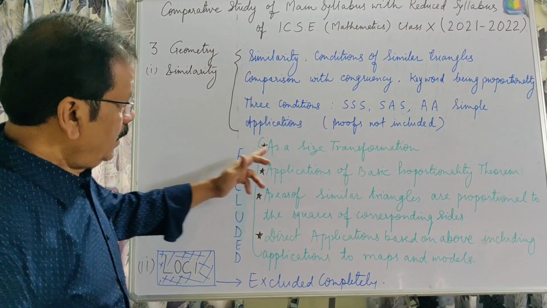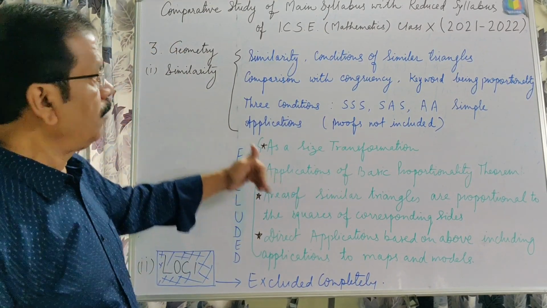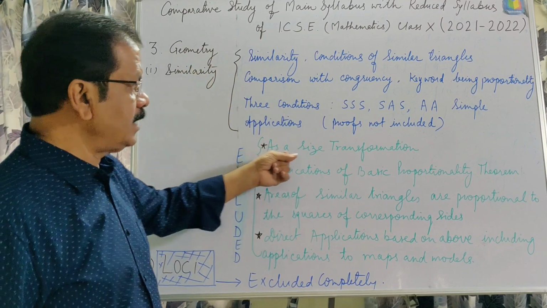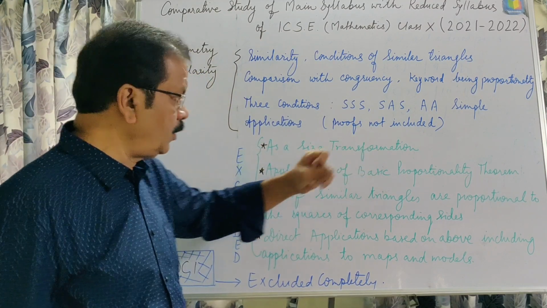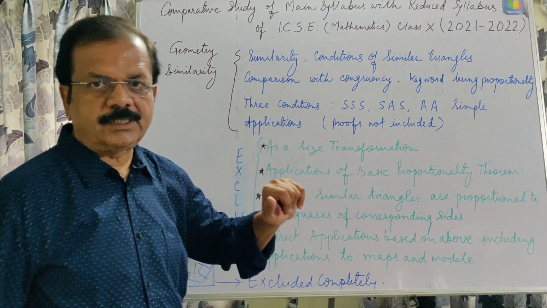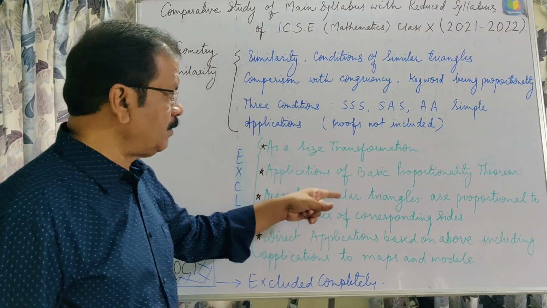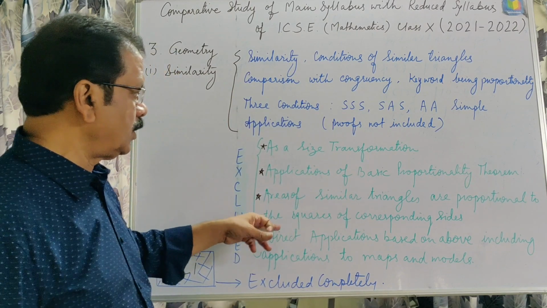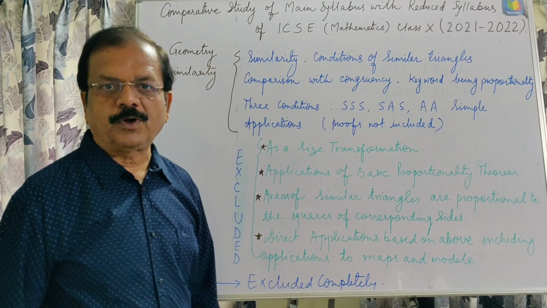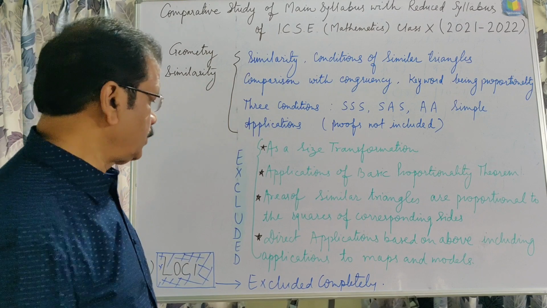Okay, but these topics are excluded from the syllabus in this chapter: size transformation is excluded, applications of the basic proportionality theorem are not there in the reduced syllabus, and areas of similar triangles being proportional to the squares of corresponding sides is also not there in the reduced syllabus.